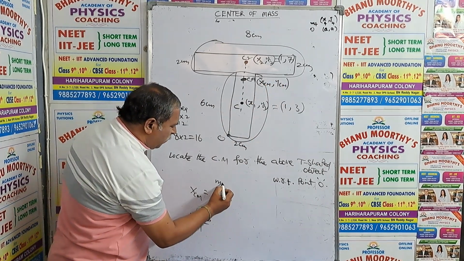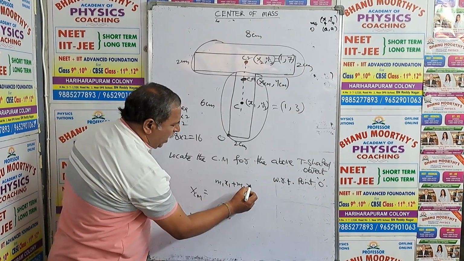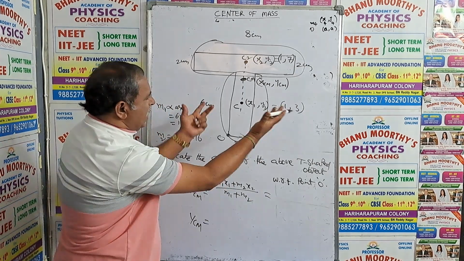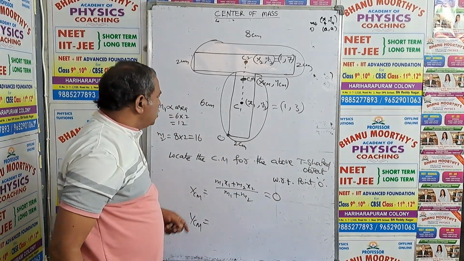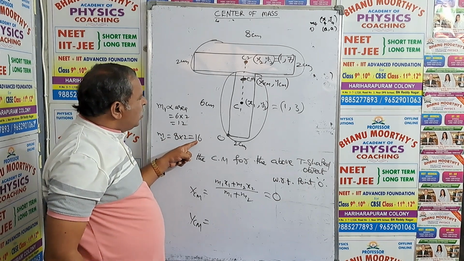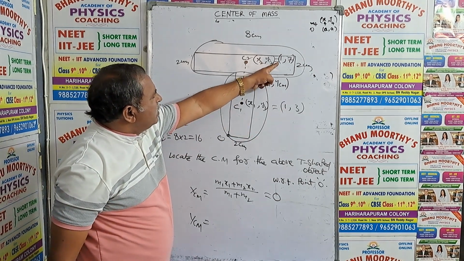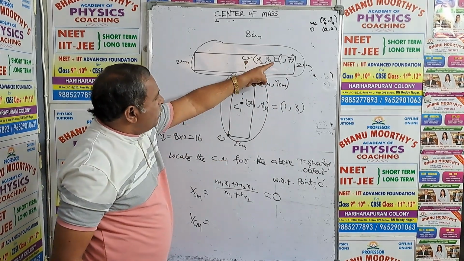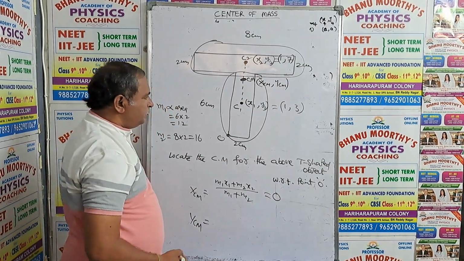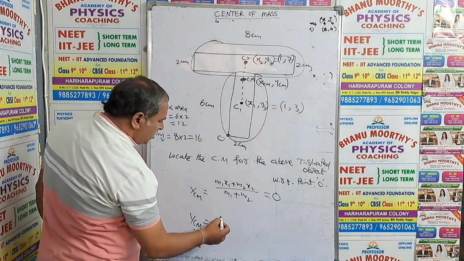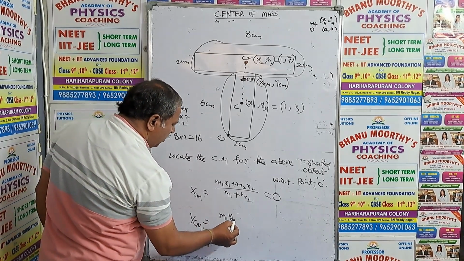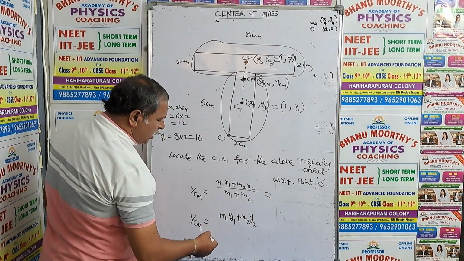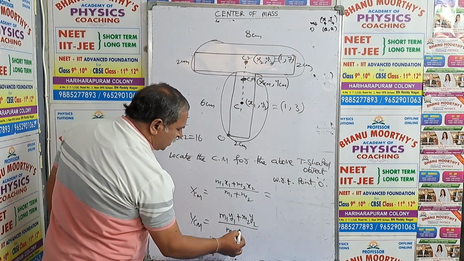If you substitute XCM equals M1 x1 plus M2 x2 over M1 plus M2, you can do this calculation. The masses given there are 12 and 16. Coordinates x1 means 1, y1 means 3. You can substitute x2 value 1. And the second is YCM equals M1 y1 plus M2 y2 over M1 plus M2.